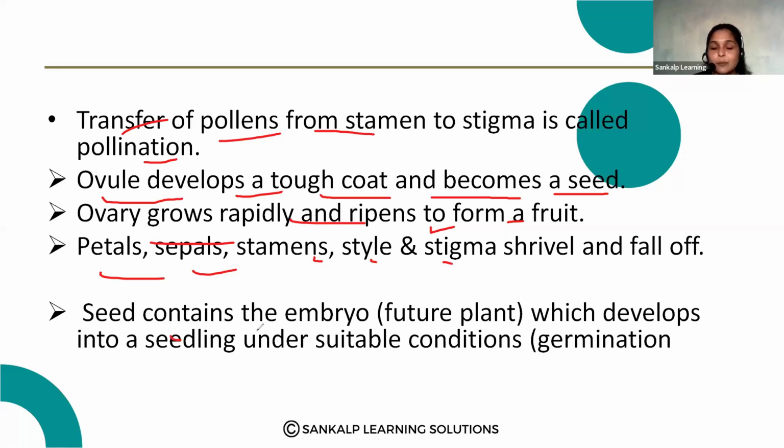The seed contains the embryo, which is the future plant. When suitable conditions are there, the seed will germinate and develop into a new plant. So these are the changes that occur after pollination. Note down the answer.